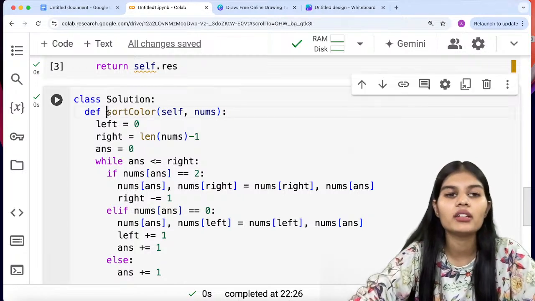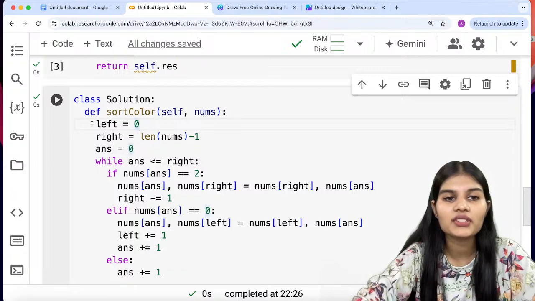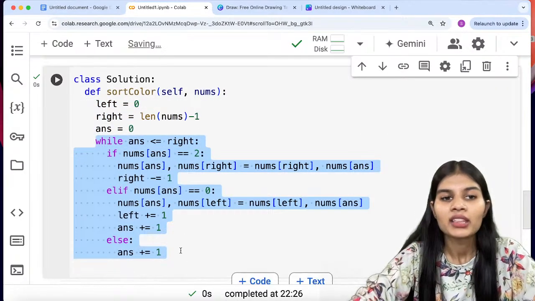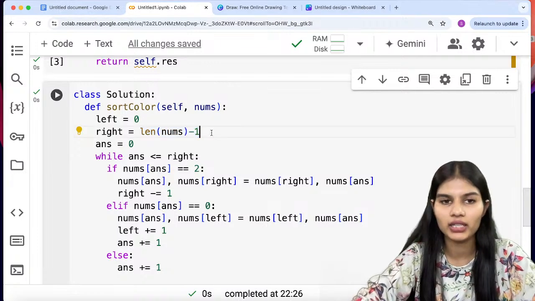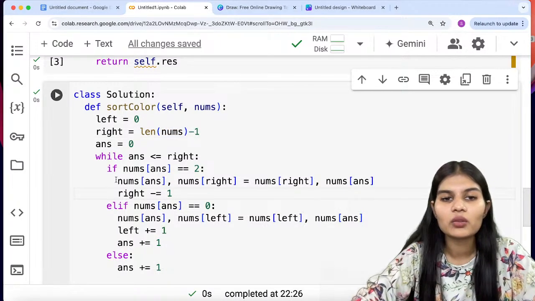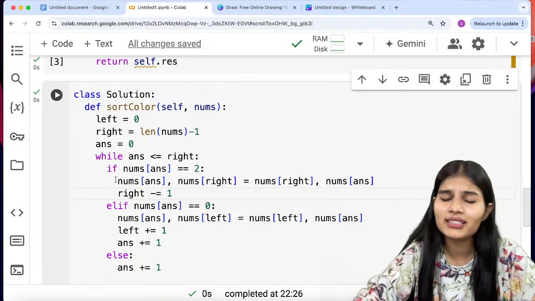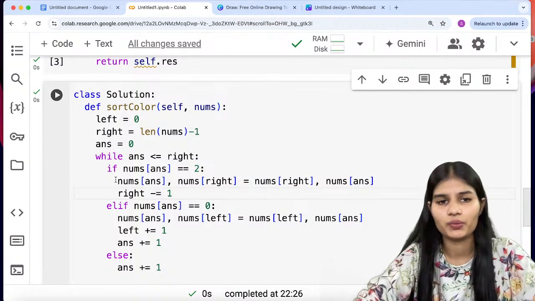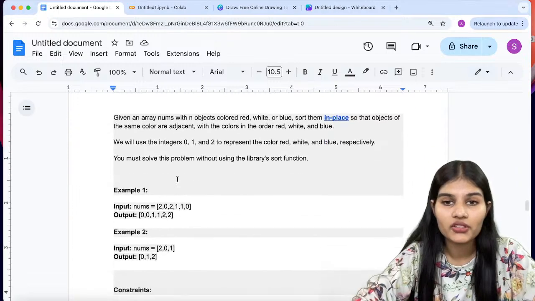Now, you made a solution class. You made a function, sortColors. Inside that, defined self, defined nums. Put left, right, and ANS as zeros, all three of these, right? Now, while left is less than equal to right, you just have to go ahead and swap the values, because 0, 1, 2, only these three will be the values in your list. So it is just about swapping those values, nothing more than that, right? So that is how you can approach this complete question.